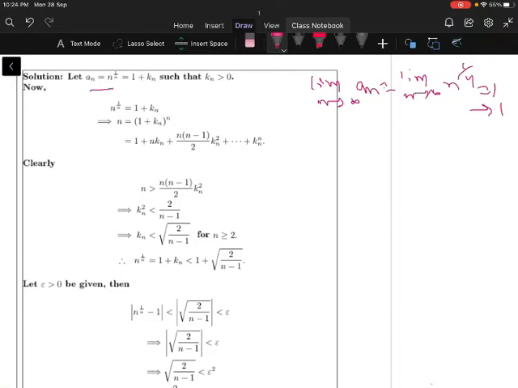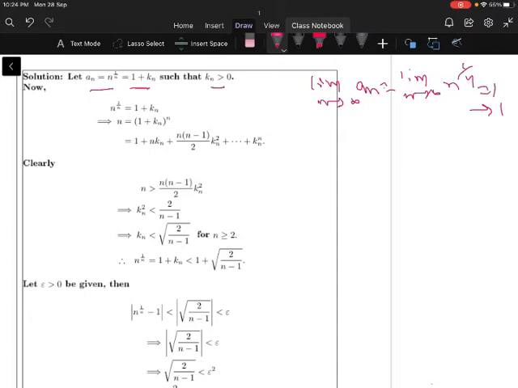Therefore, I can write a_n is equal to 1 plus k_n, where k_n is a small positive number. Now therefore n to the power of 1 by n is equal to 1 plus k_n.